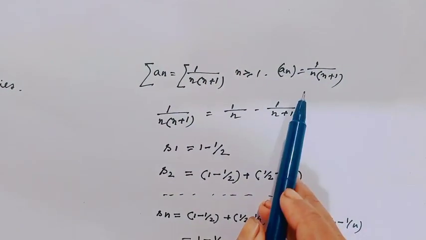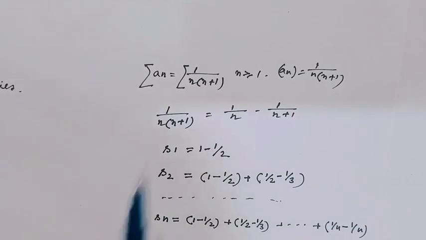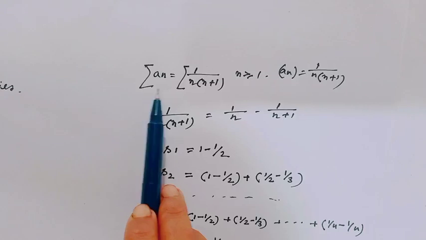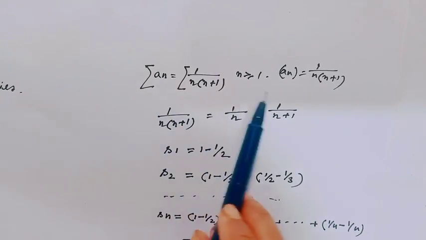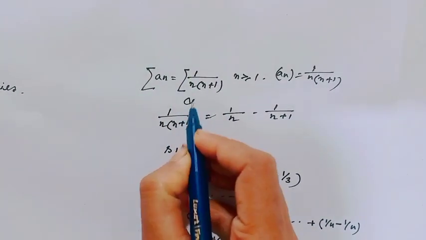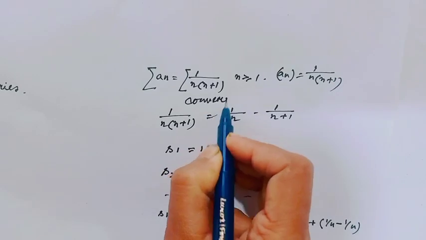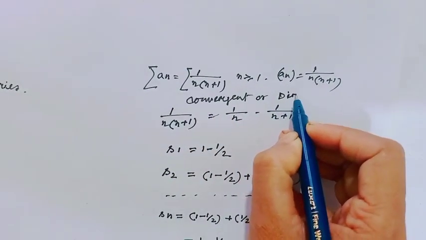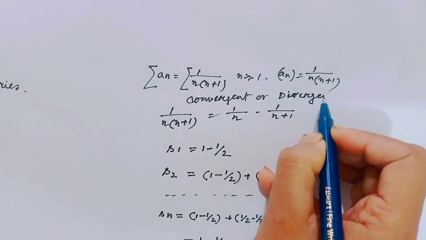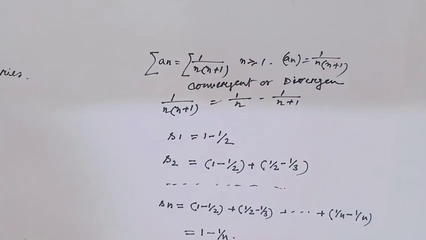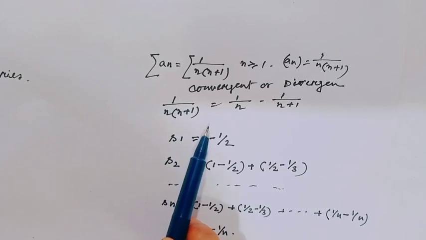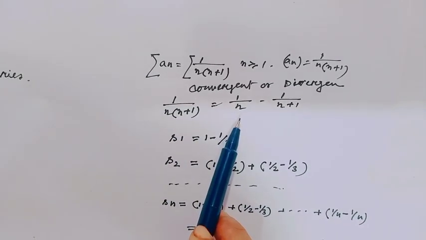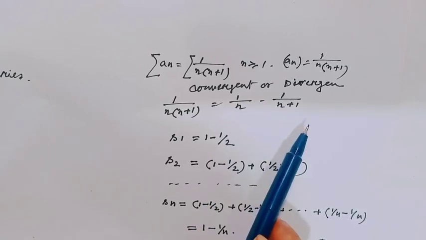And notice, here we have to prove whether this series is convergent or divergent. One over n times (n plus 1) we can write as 1 over n minus 1 over (n plus 1).